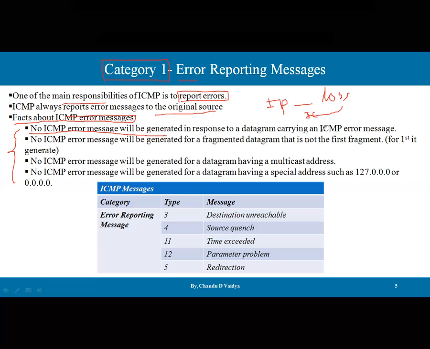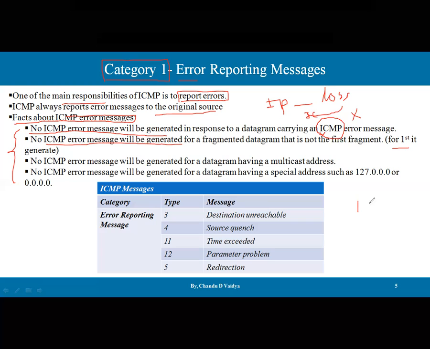But if an ICMP message itself is discarded or lost, no ICMP message is generated. This is fact number one. Then fact number two: no ICMP error message will be generated for a fragmented datagram that is not the first fragment; for the first fragment it is generated.